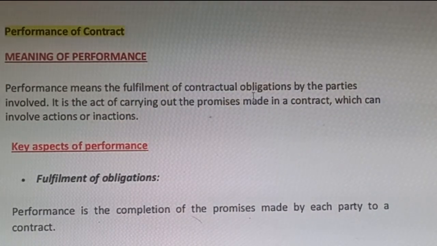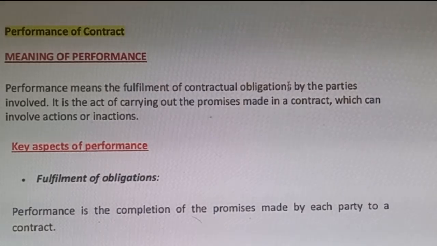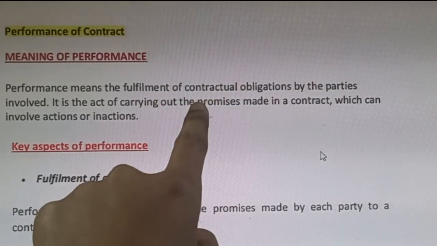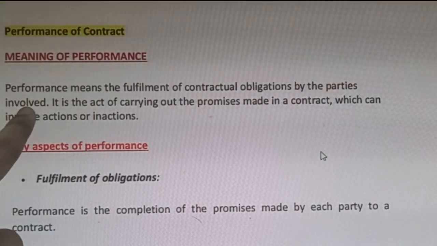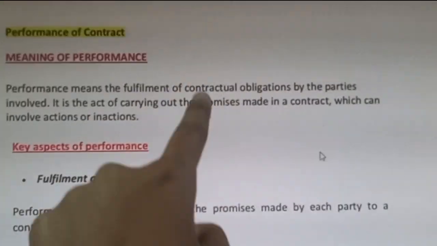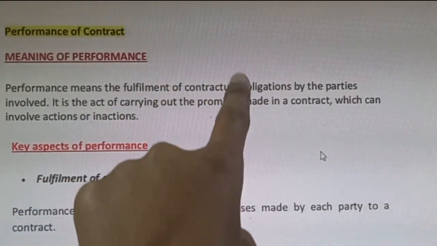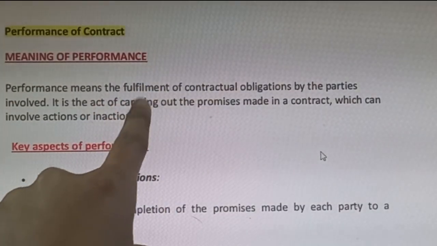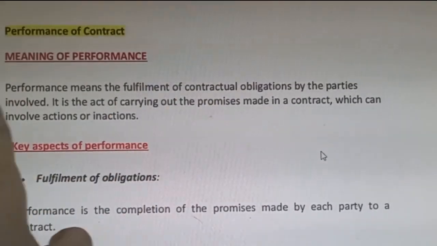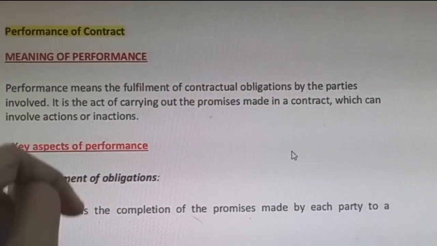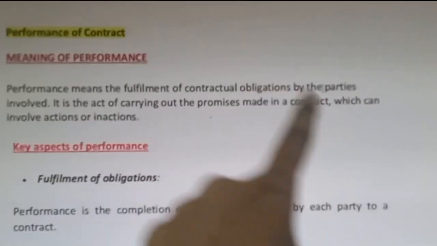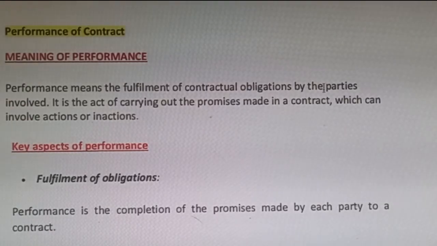What does an obligation mean? Obligation means an action that needs to be done, or you can simply say duties. When the duties have been completed, fulfilled as per the contract, that is what we call performance. By whom has it been completed? By the parties who were involved in the contract.